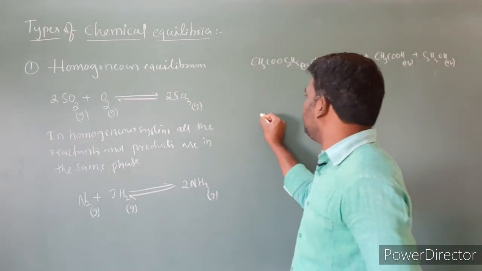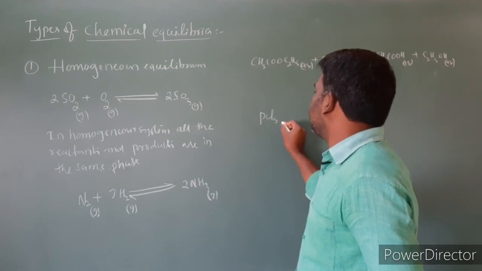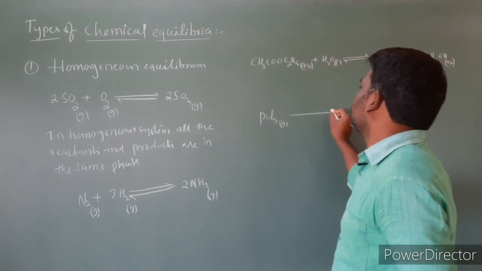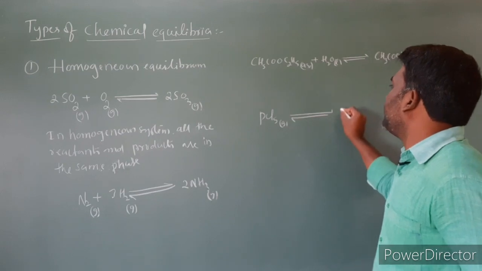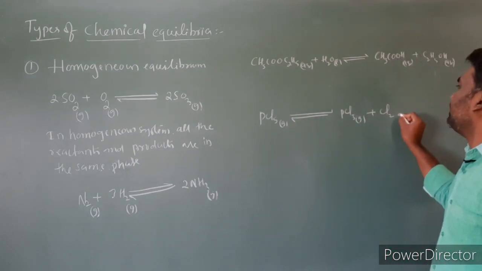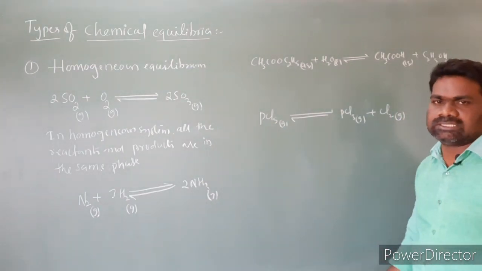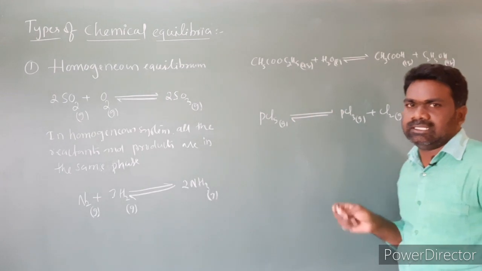Let us take one more example. I am taking PCl5, a gas, gives rise to PCl3, a gas, plus Cl2, a gas. So this is also an example of a homogeneous equilibrium. All the reactants and products are in the same phase.